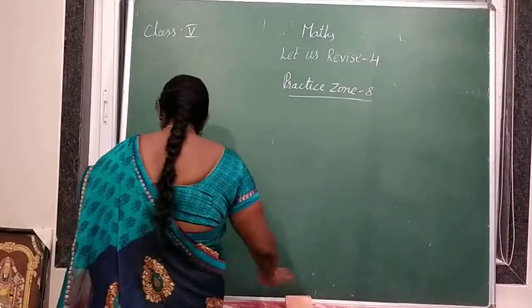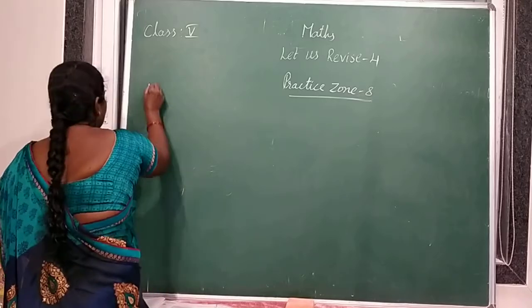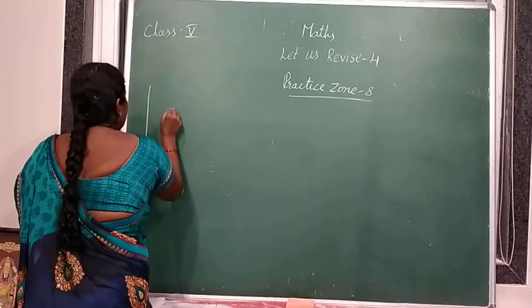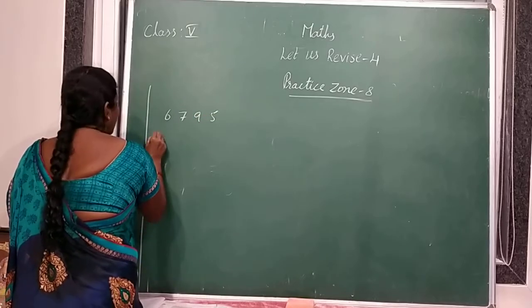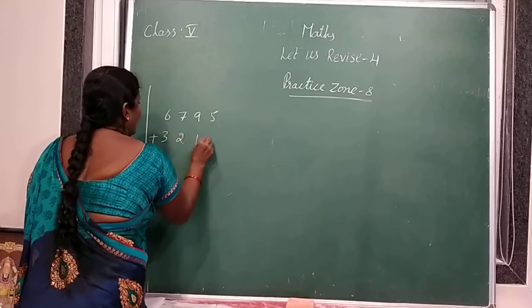First problem. Add the following: 6,795 plus 3,218.